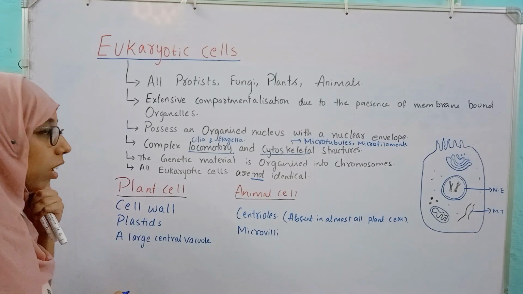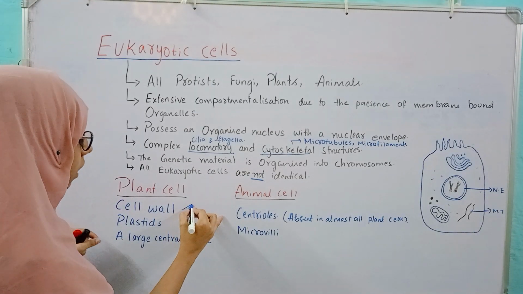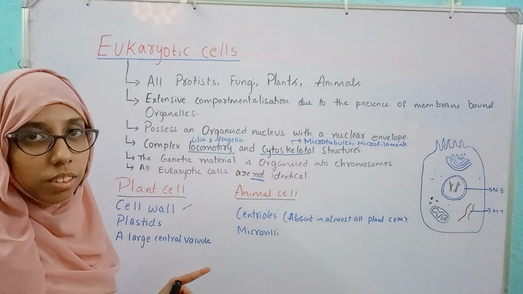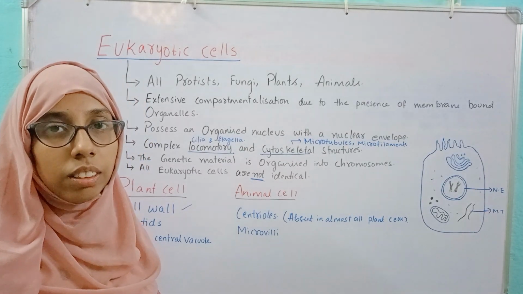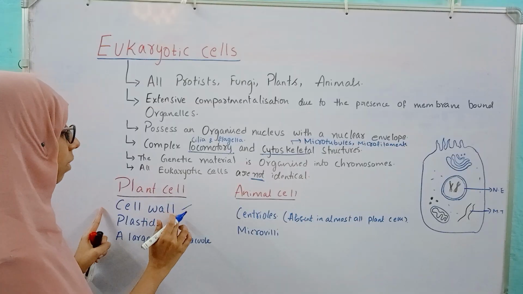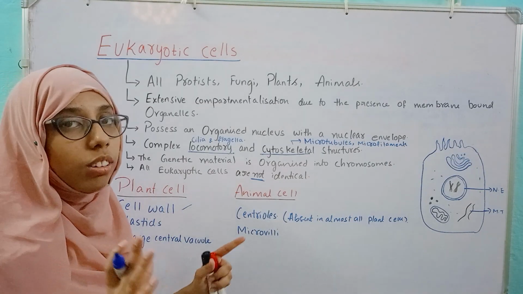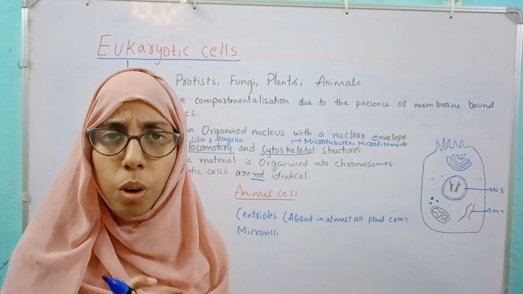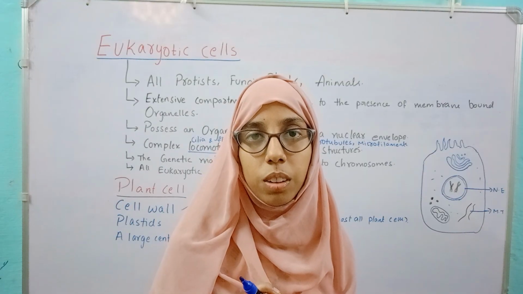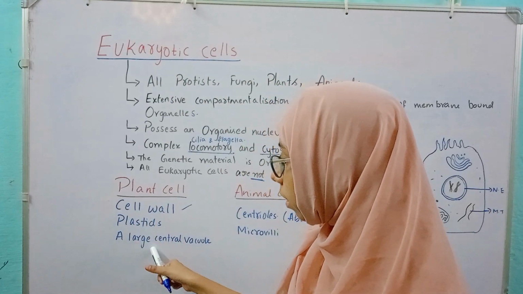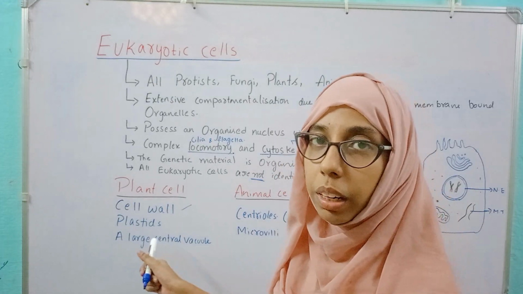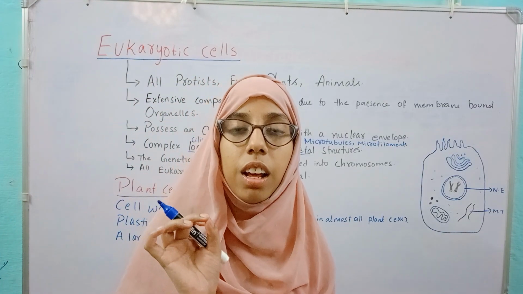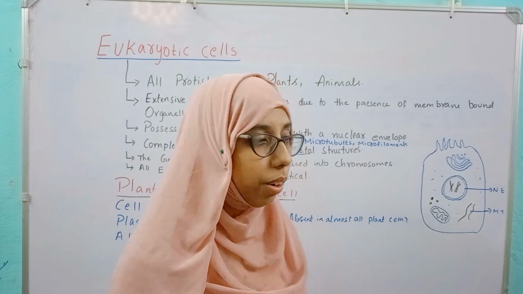For example, in a plant cell you can see that there is a cell wall, whereas in an animal cell the cell wall is absent. Plastids, such as chloroplasts, are seen in the plant cell, whereas in the animal cell they are absent. A large central vacuole is seen in a plant cell, but animal cells do have vacuoles, though of smaller size. The vacuole present in the plant cell is also surrounded by a membrane. But the gas vacuoles which we have discussed earlier are not surrounded by any membrane.